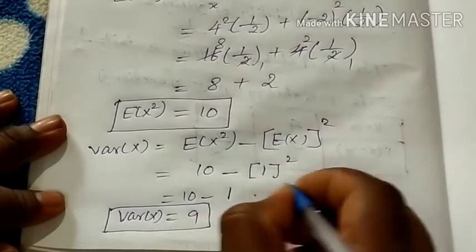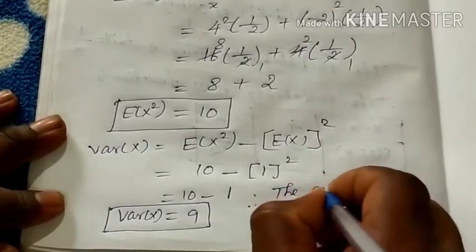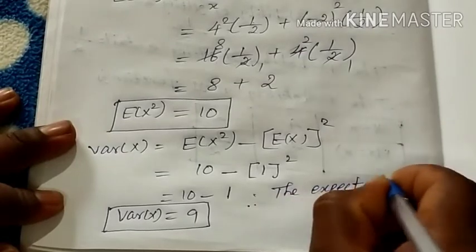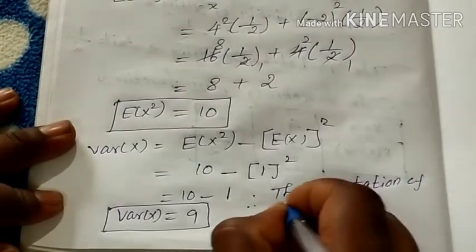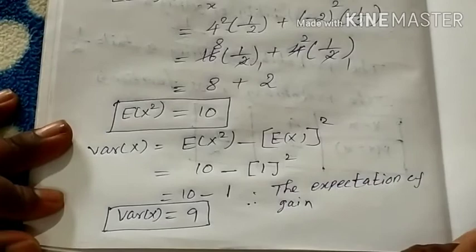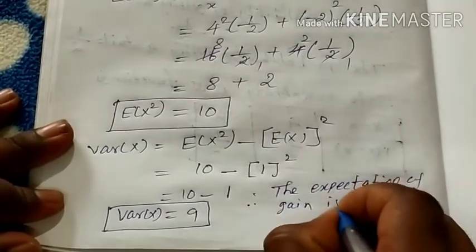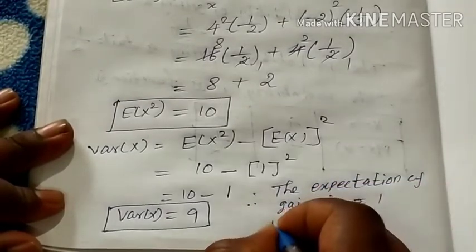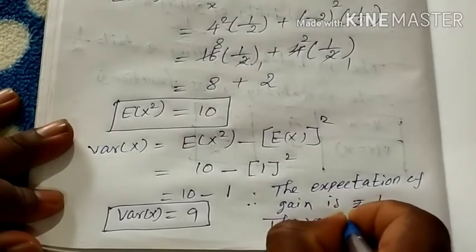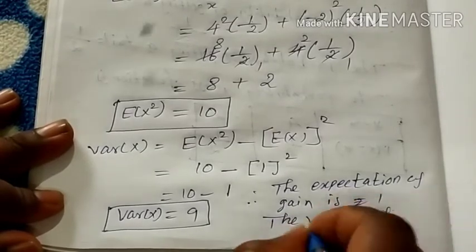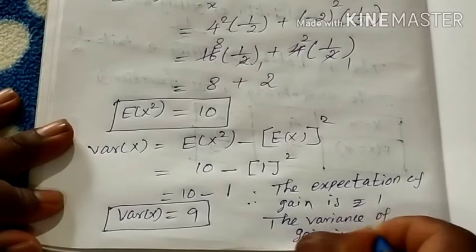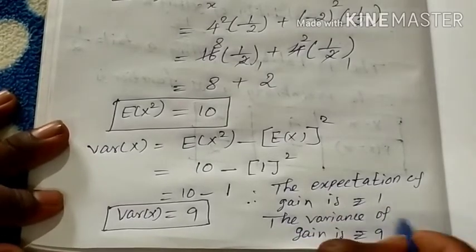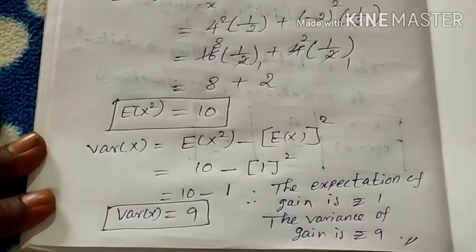Therefore the expectation of gain is rupees 1 and the variance of gain is rupees 9. That's the answer. Have you understood?